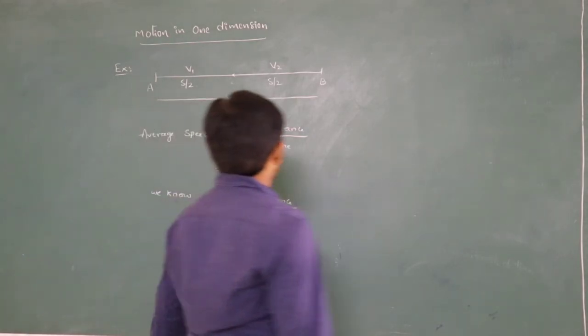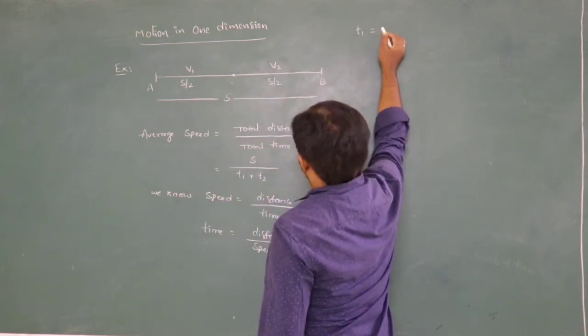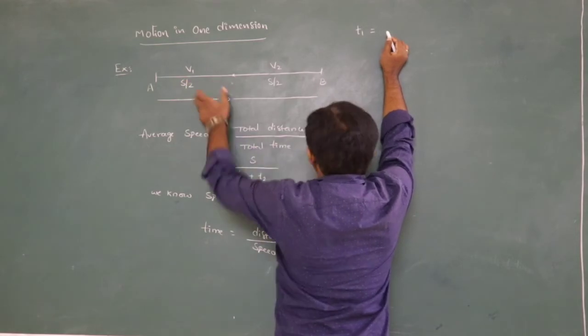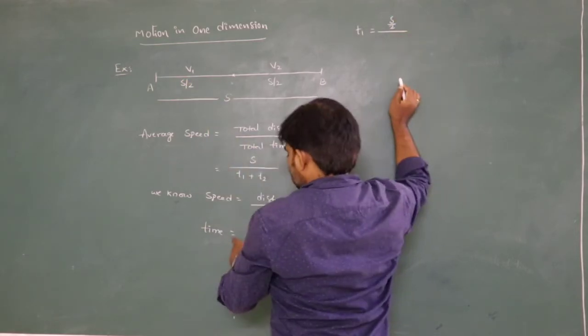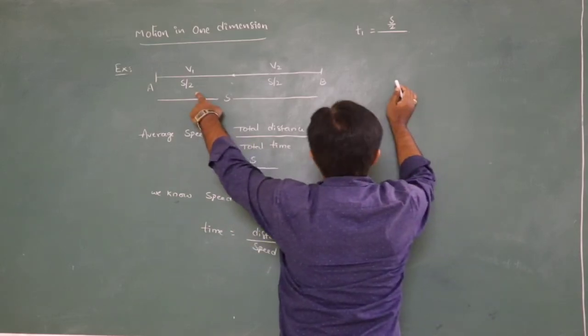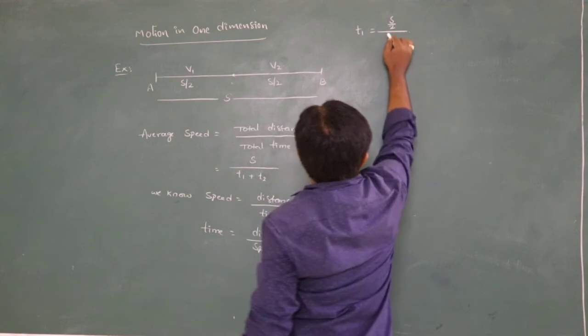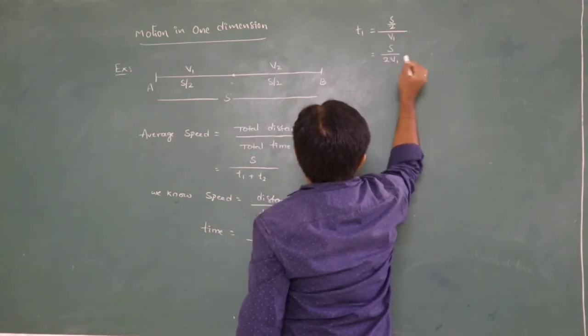So let us say here, t1 can be written as the first half of the distance, that is S by 2, divided by speed. Time can be written as distance by speed. Distance is the first half, that is S by 2. Speed is v1, so t1 can be written as S by 2 v1.